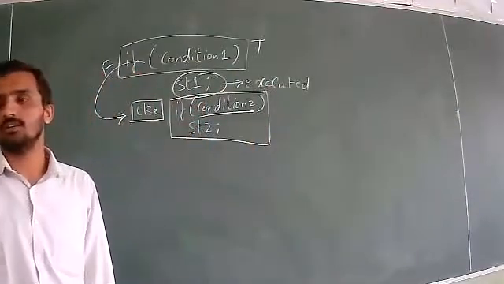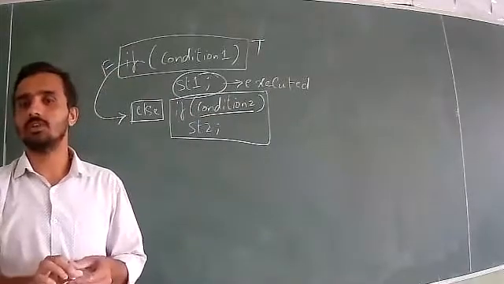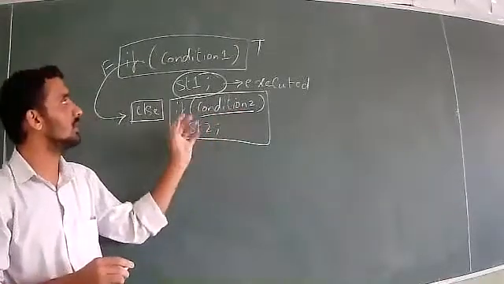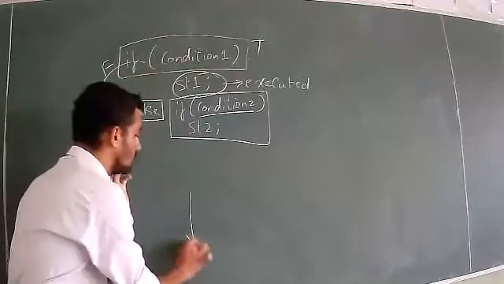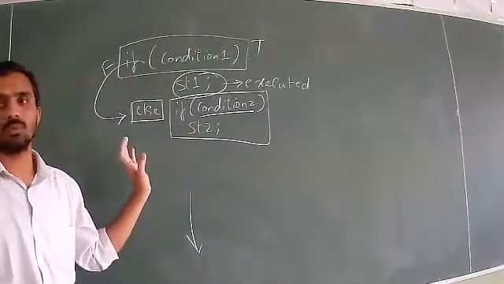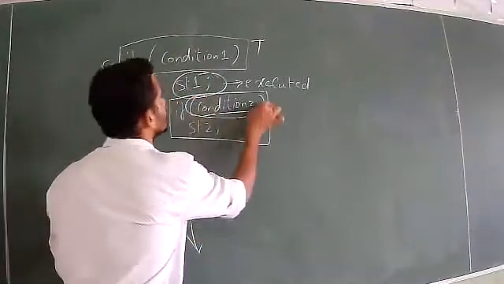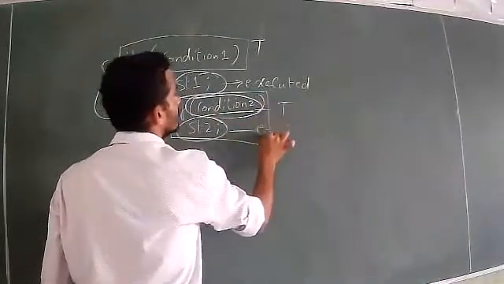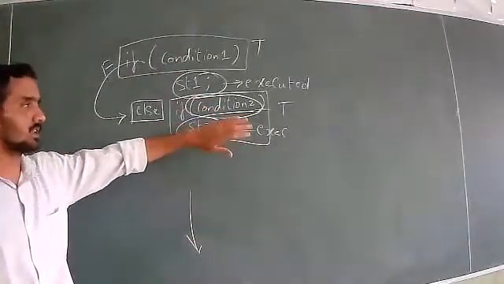It will not check, meaning the compiler will not check. The compiler will not go for condition 2 at all. Because condition 1 is true, statement 1 is executed, end. So at the end of the else if ladder it will move further to the end of the program. Only when condition 1 is false can we say condition 2 is checked. And if condition 2 is true, statement 2 is executed. So here also it is the end. Wherever the condition is true, that particular statement is executed, and that is the end.